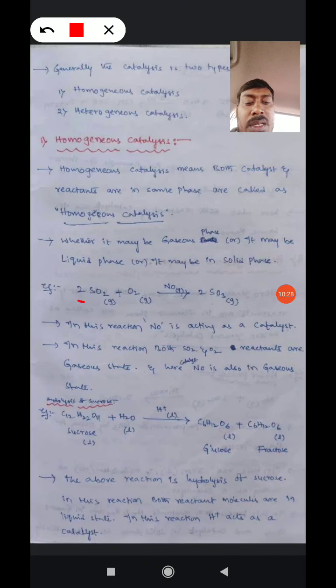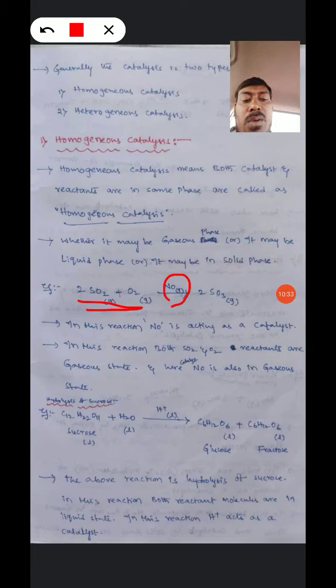So here both reactants are in gaseous state, and NO is acting as a catalyst, and this is also gaseous state. In this reaction, both sulfur dioxide and oxygen are reactants in gaseous state, and NO is acting as a catalyst, which is also in gaseous state.